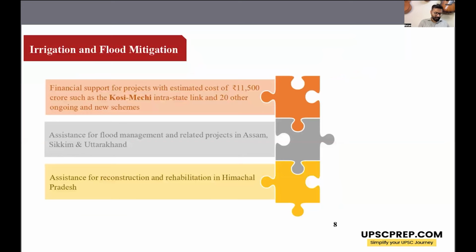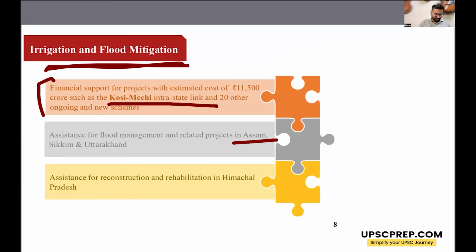For mitigation of flood and for irrigation, there will be financial support given to many areas such as the Kosi Mechi interstate link, which is in Bihar. There will be assistance given to states who have experienced flood, states like Assam, Sikkim, Uttarakhand. Further assistance will be given to Himachal Pradesh. A lot of destruction happened in Himachal Pradesh, so there is need for reconstruction and rehabilitation there. So assistance will be given to Himachal Pradesh also.